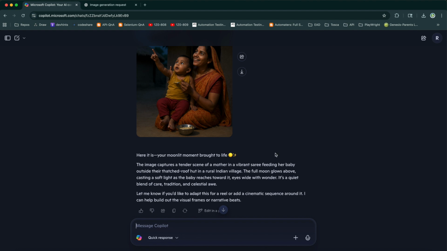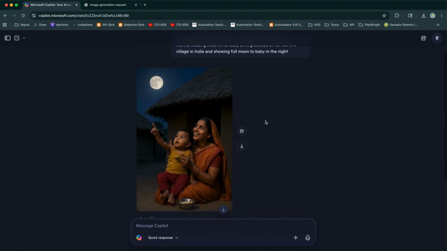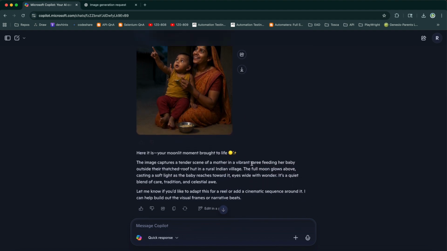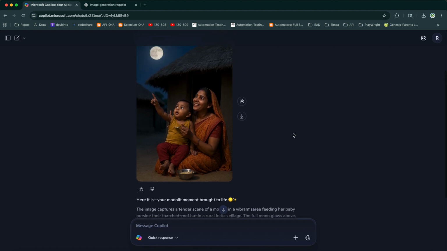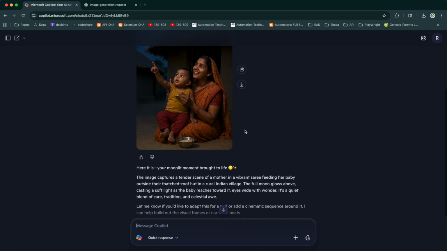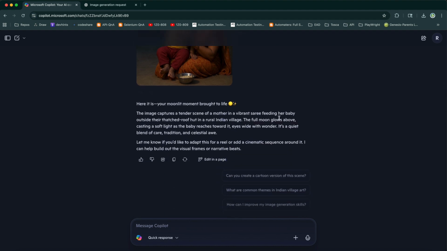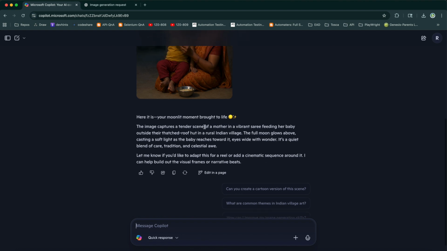I have not requested anything like her outfits, like what should be the outfits, but it has understood. That's the intelligence of these AI tools. And I have not requested that the baby should be sitting on her lap, but it has taken that very nicely, and there is a bowl also, and the lighting and all you can see is very nice. It says that she is feeding her baby outside their hut in a rural Indian village.